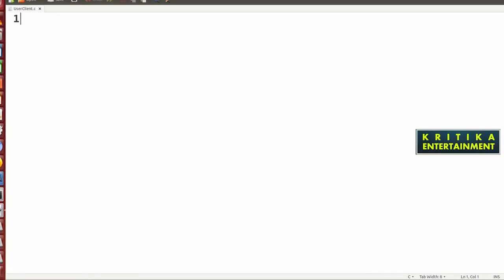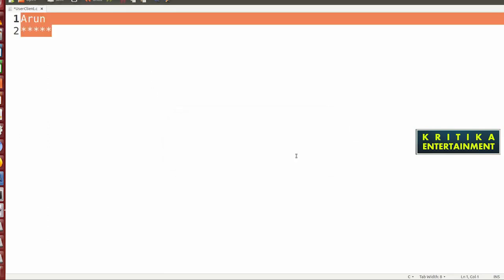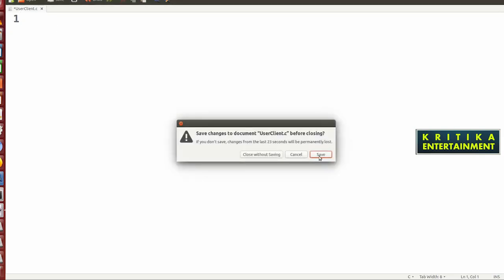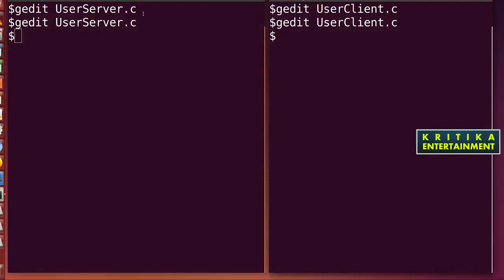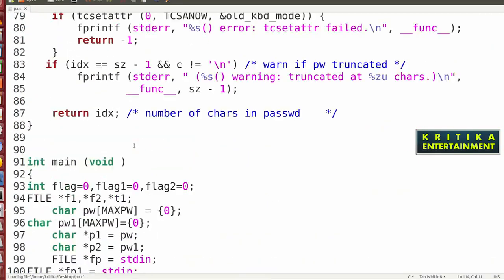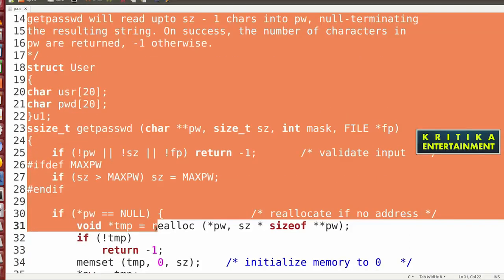When I enter the username, suppose the user has entered Arun, when I enter the password, it should not be displayed, it should be displayed in star format. So for that I have a code. That code I will copy and paste here. Okay. So first I will copy this code. Okay. So here I'll use this copy paste.